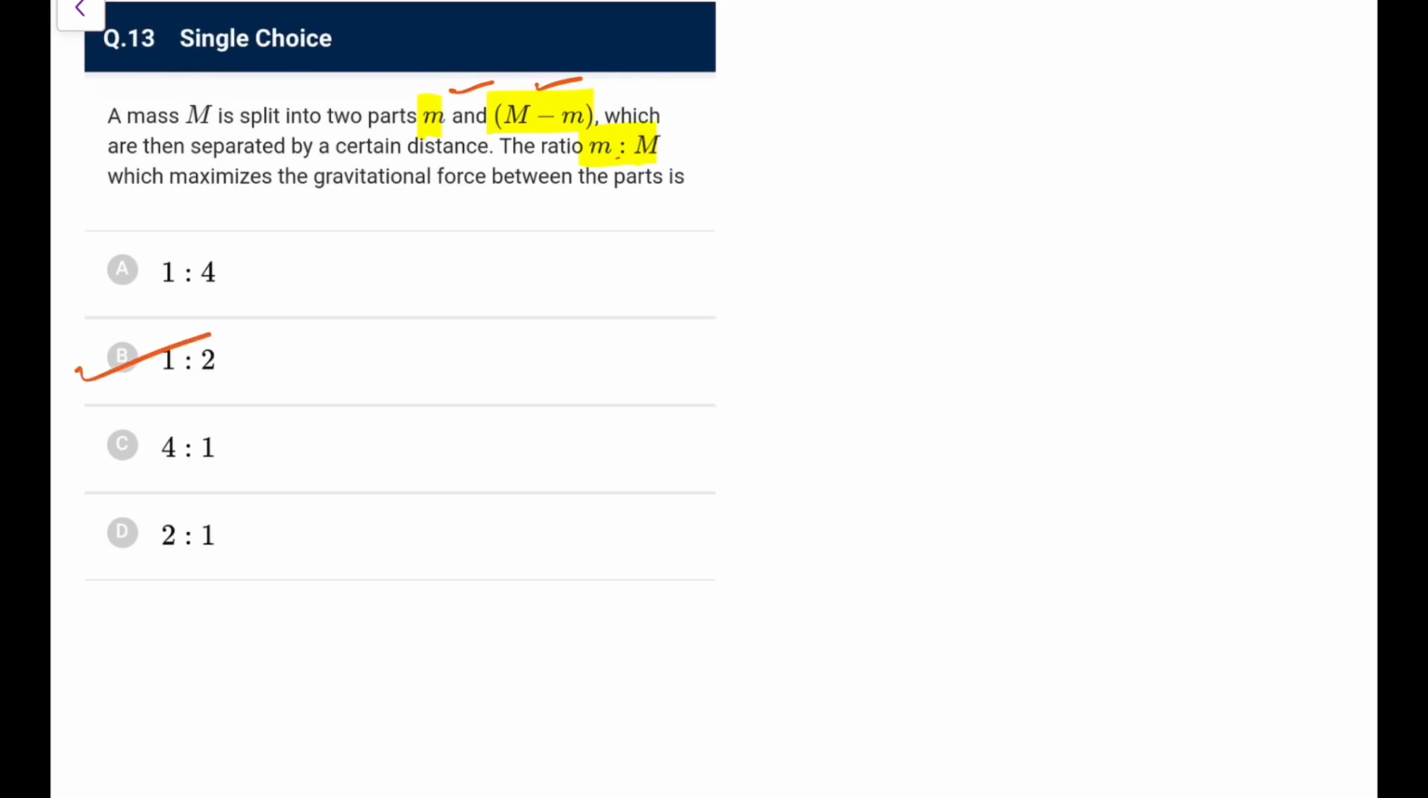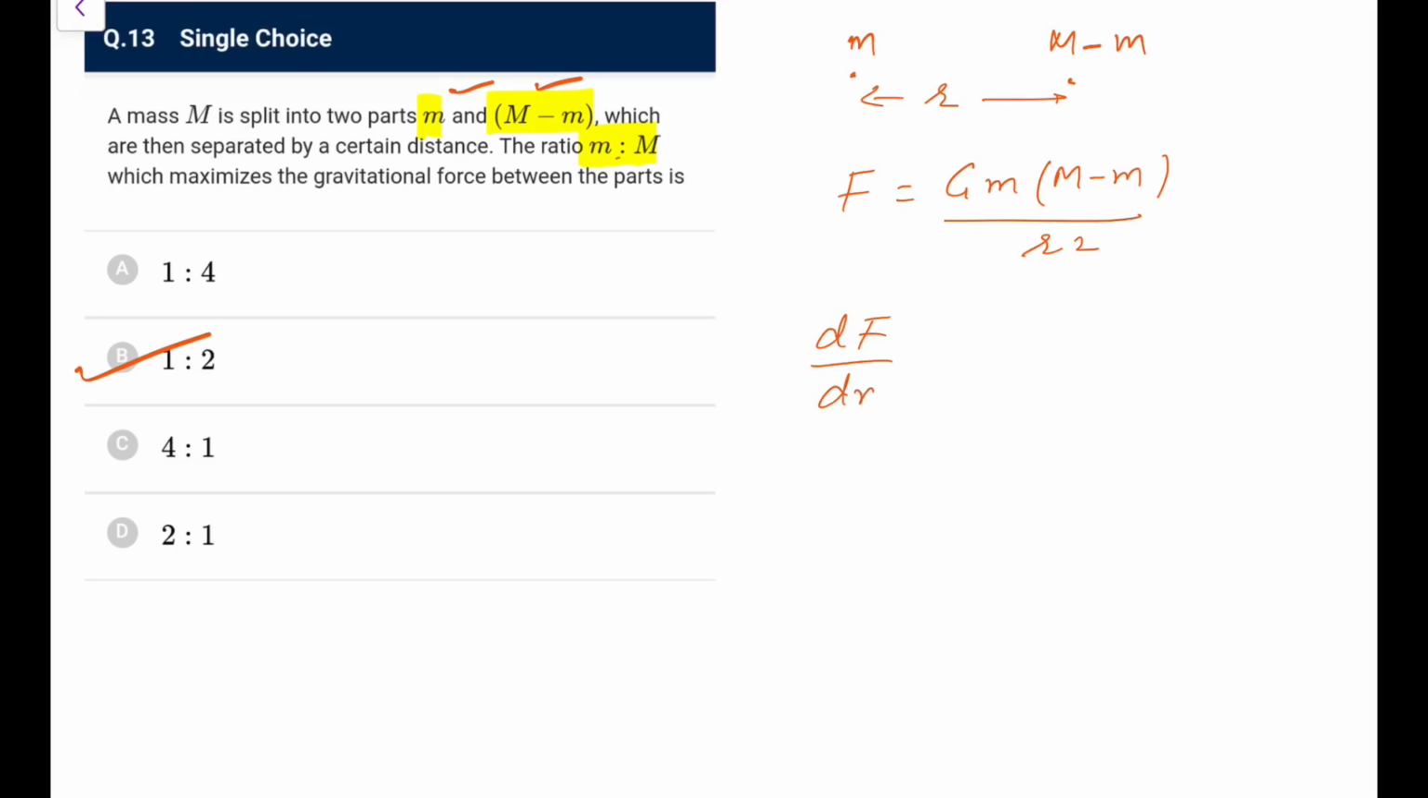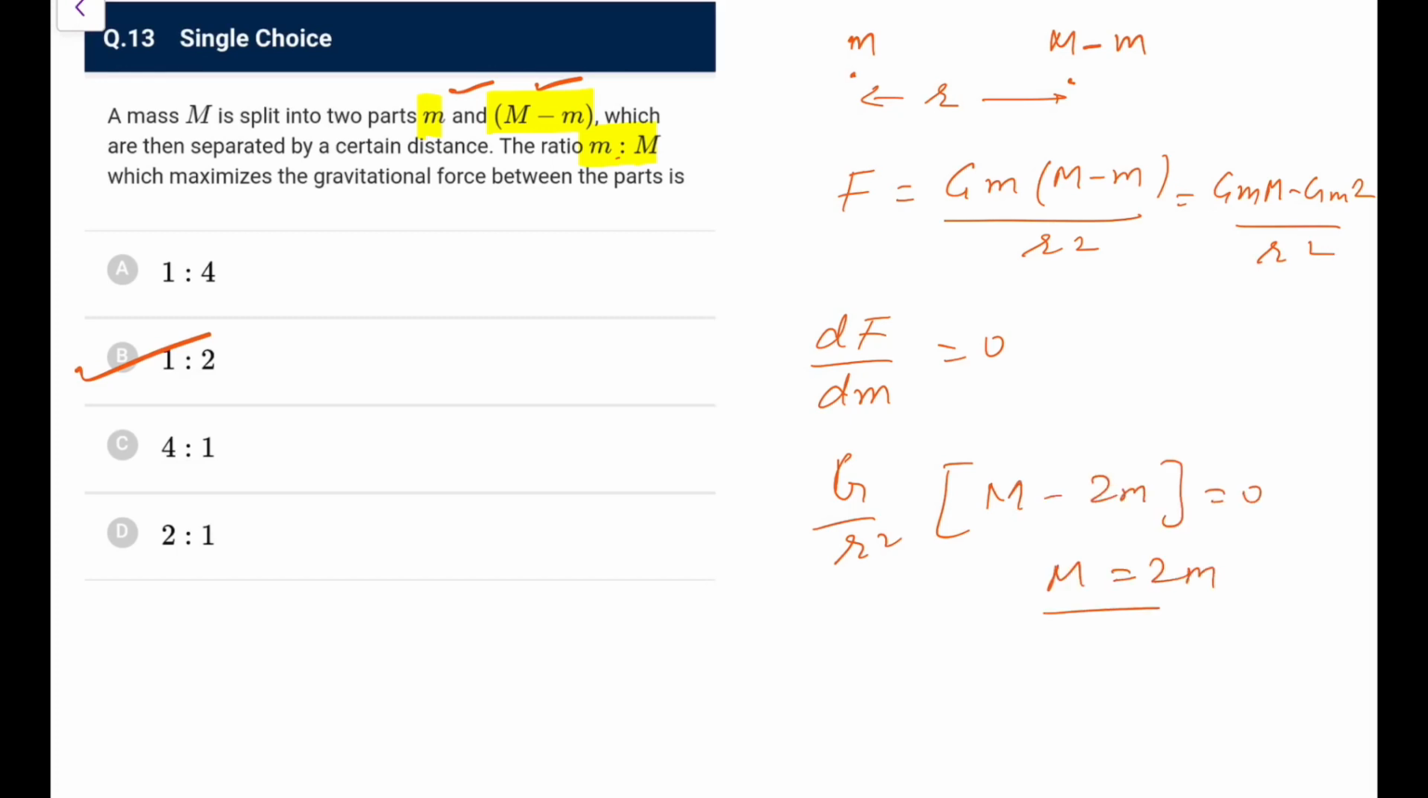How do you do this? Let's say this is m, this is M minus m. Let's say separation is r. So force, you write it as G m into (M minus m) by r square. To maximize this force, what we have to do, dF by dm, set it to 0. Let me write it as G M m minus G m square by r square. If I differentiate it, G by r square comes, it will become capital M minus 2m, that should be 0. That means M is equal to twice of m, or m by M equals 1/2.